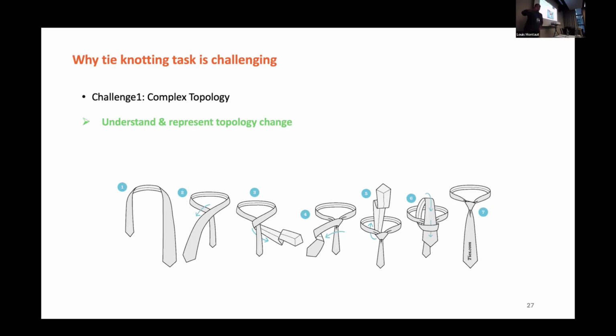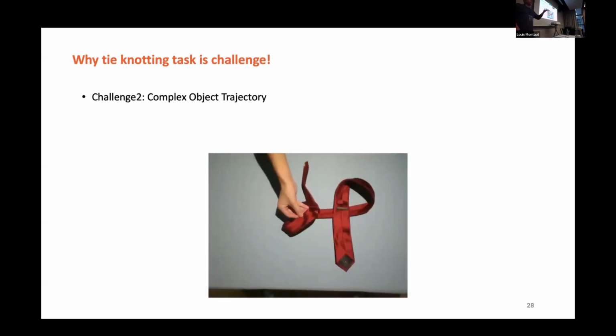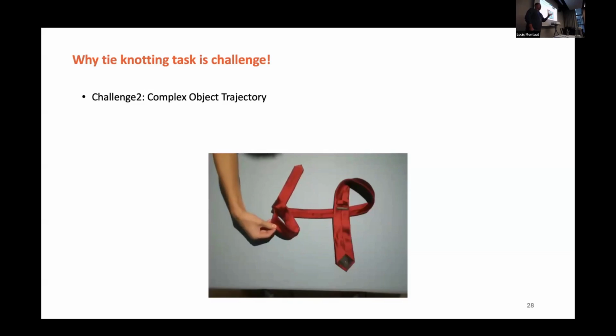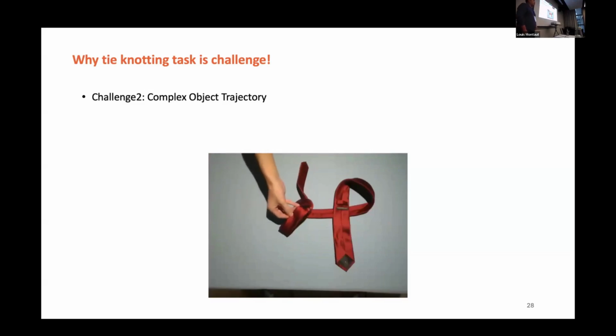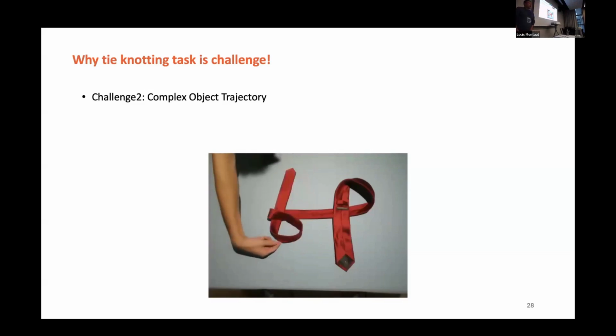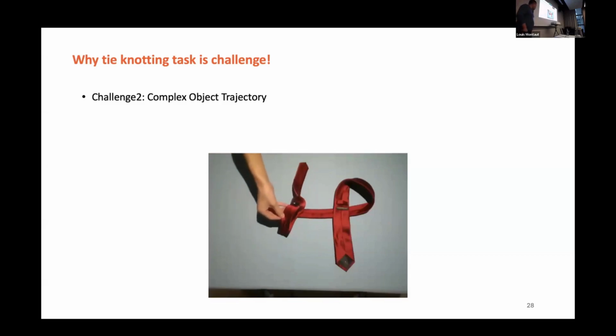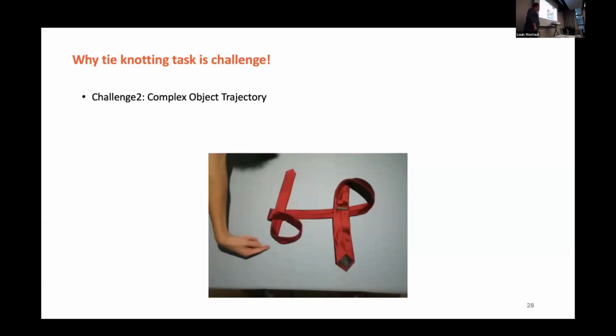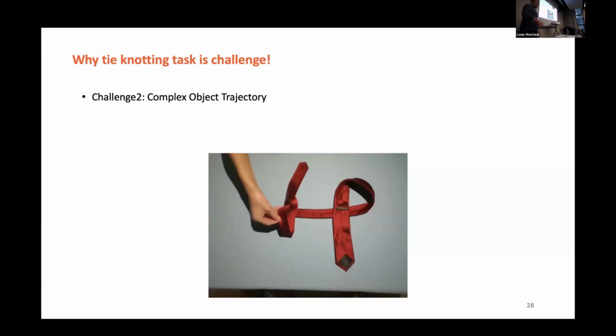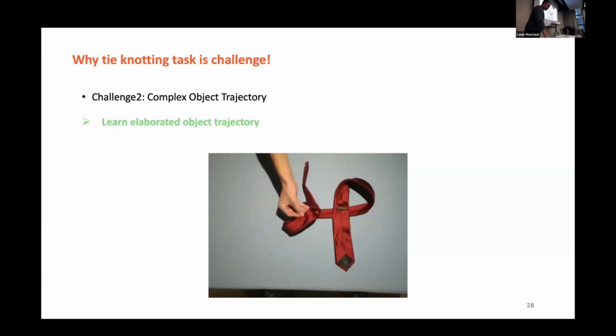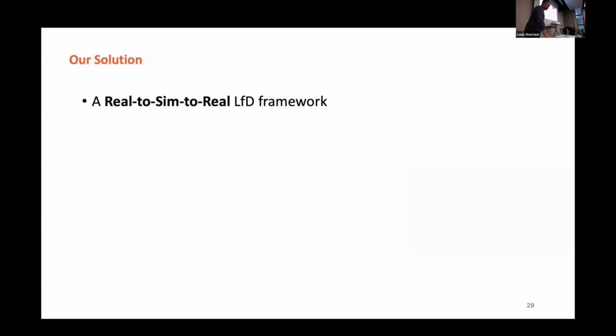Like in the processes, the shape. Now I'm not talking about the object poses, 60 poses. I'm talking about object shapes, right? Because in the previous demonstration, I was just doing the rotation. I'm trying to learn from demonstration, where we infer the object poses. But when we're trying to learn to tie a knot, the poses actually become a more standard, broader concept, like a general shape, right? And this means that we need a way to estimate and reconstruct the object shape sequentially. So that would be one of the challenging parts.